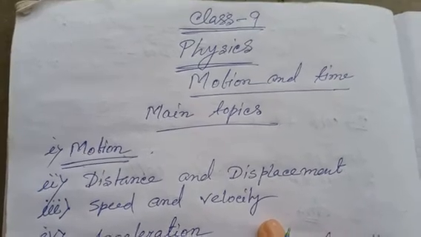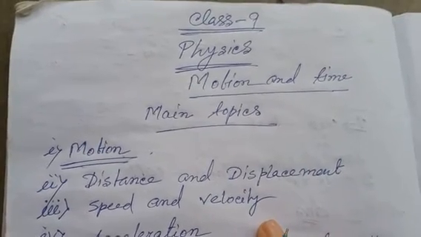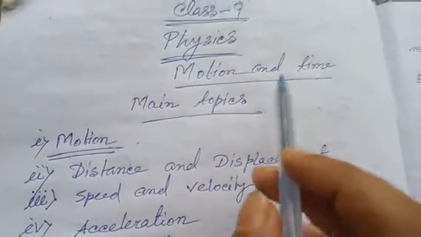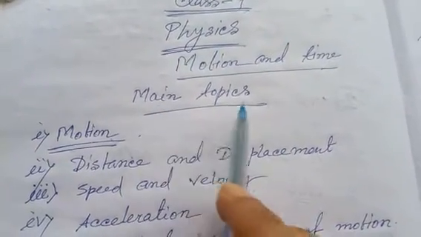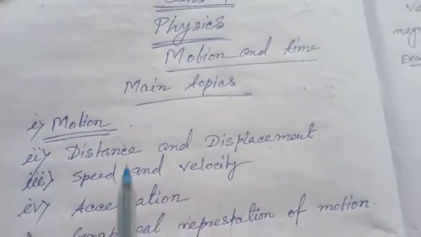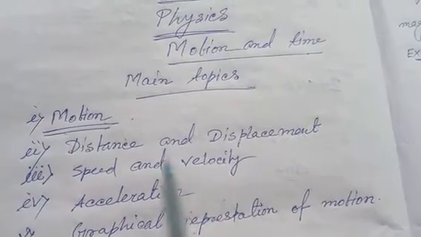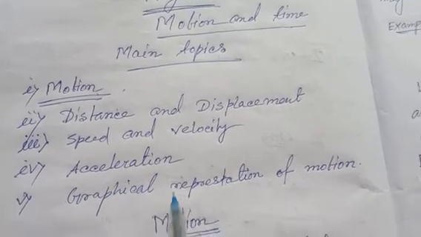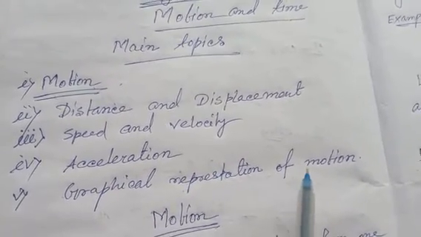Hello students, today we will discuss the chapter Motion and Time. In this chapter, the main topics are motion, distance and displacement, speed and velocity, acceleration, and graphical representation of motion.